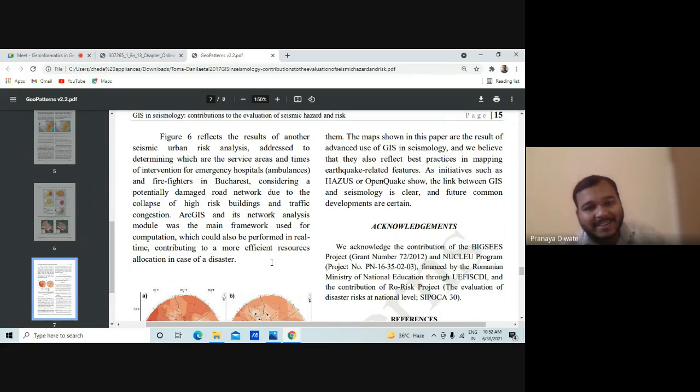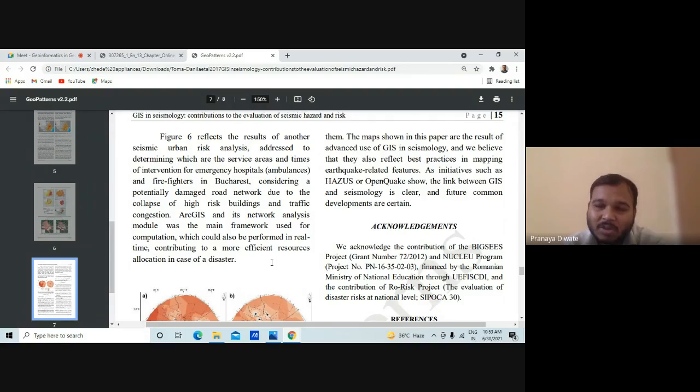So the ArcGIS network analysis module was the main framework for the computation of the different data sets. So GIS in seismology, we believe, also reflects best practices in mapping earthquake related features. The initiative by GIS and seismology is clear. Future common development is certain.